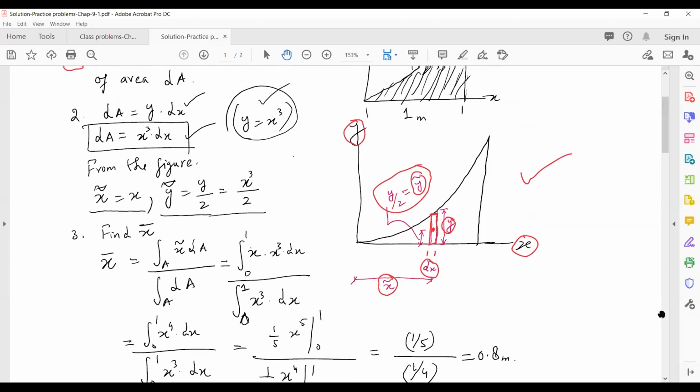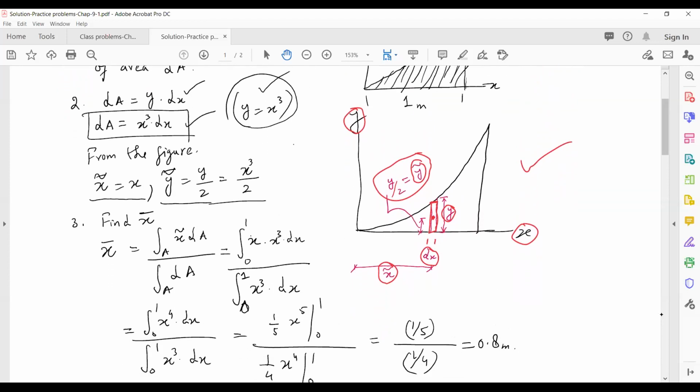All right, so now if you come back here, what is the area of the strip? This is step 2 after we take this rectangular vertical strip in step 1. Now we are at step 2, so we need to find the area of this strip. Let's call it dA, and dA equals how much? Y times dx, right? If you look at the figure we have drawn of this vertical strip, the area is base times height, which is dx times y, or y times dx.